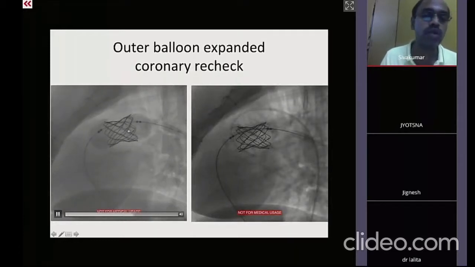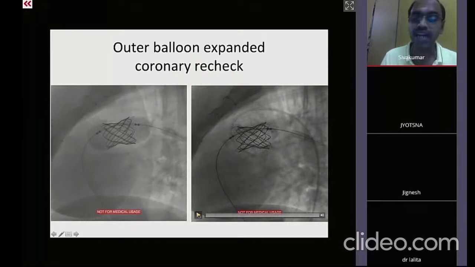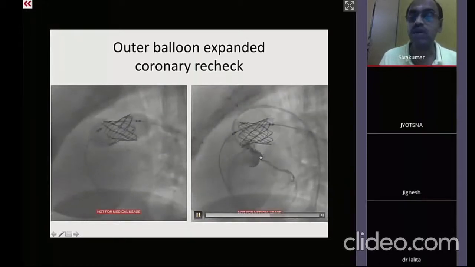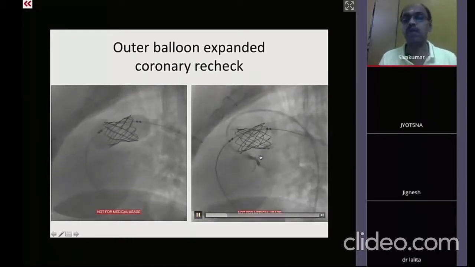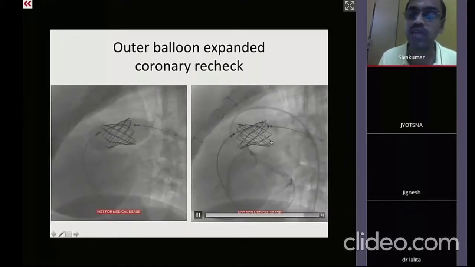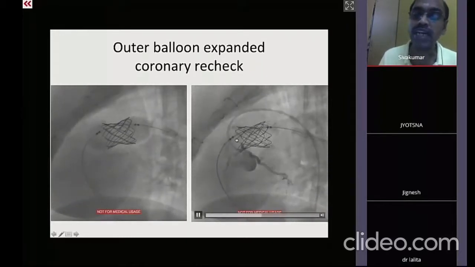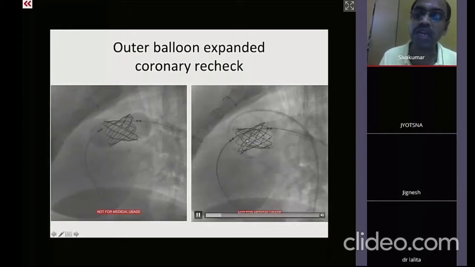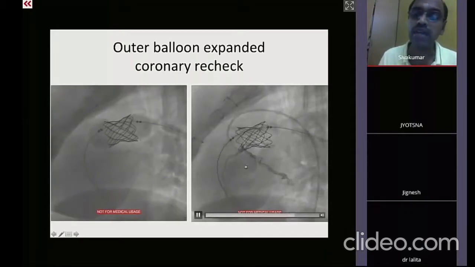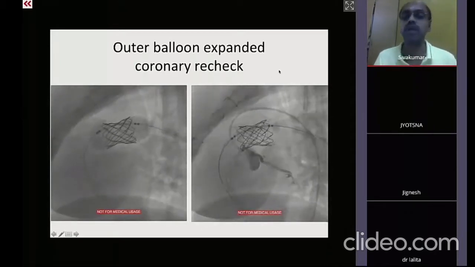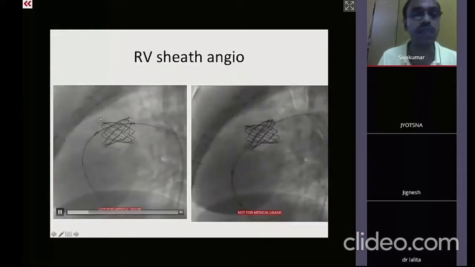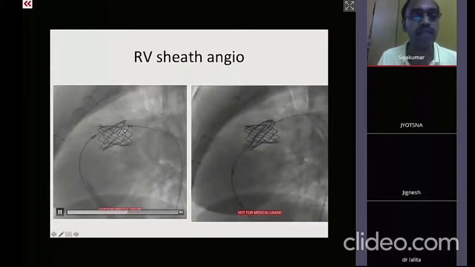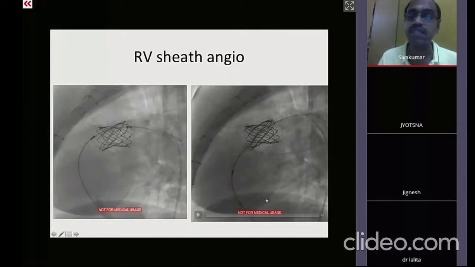So the outer balloon is dilated, and then again recheck the coronary, because I told you 5 to 6% of the patients may have a coronary artery that is closely related to the stent, and if we don't recognize it, these patients will have post-operative acute cardiac events, LV dysfunction, and it is very important to exclude a coronary artery compression. So the moment it is done, then the ensemble delivery system is slowly taken out.